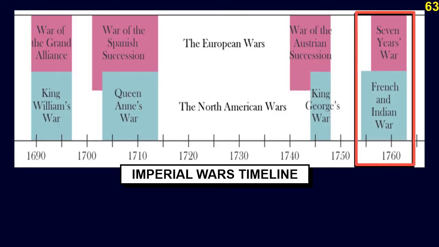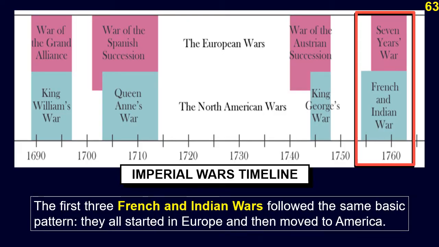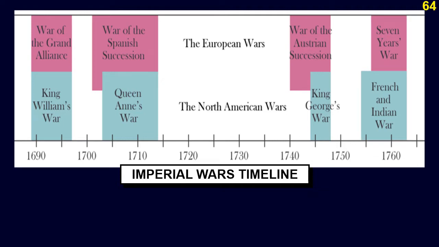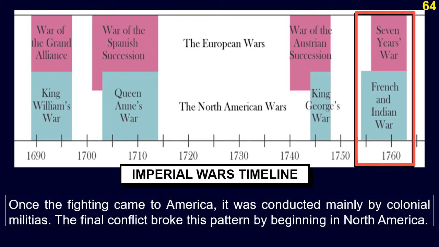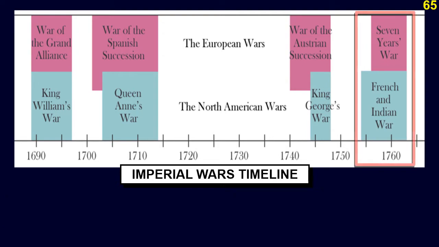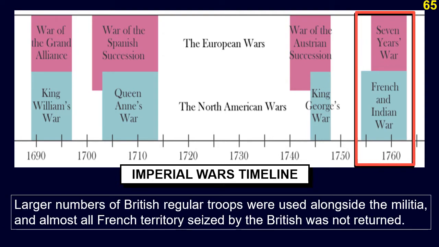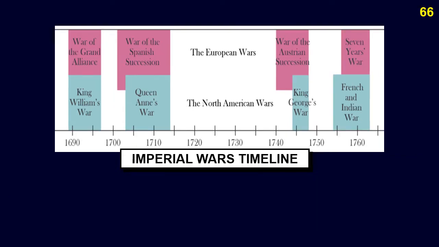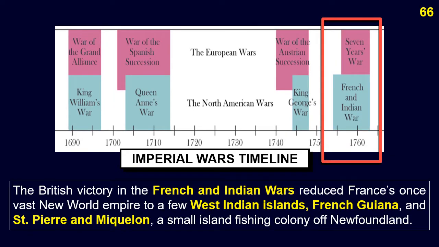The first three French and Indian wars followed the same basic pattern. They all started in Europe and then moved to America. Once the fighting came to America, it was conducted mainly by colonial militias. The final conflict broke this pattern by beginning in North America. Larger numbers of British regular troops were used alongside the militia, and almost all French territory seized by the British was not returned.